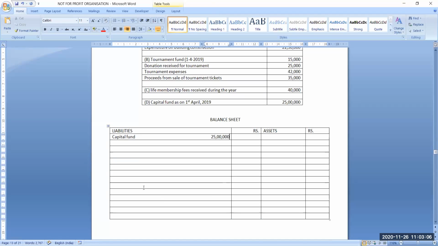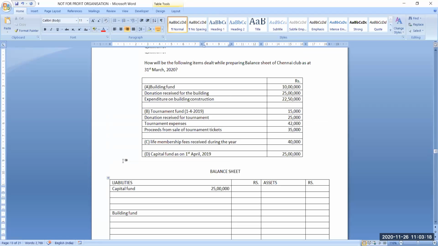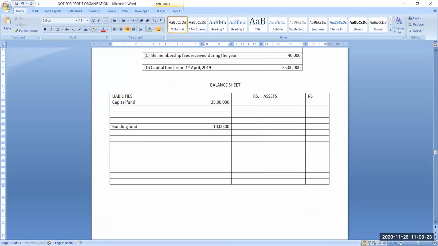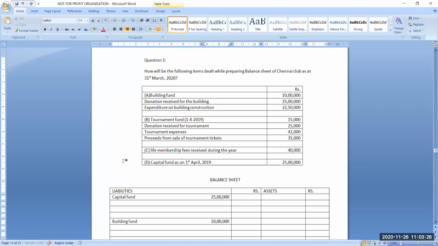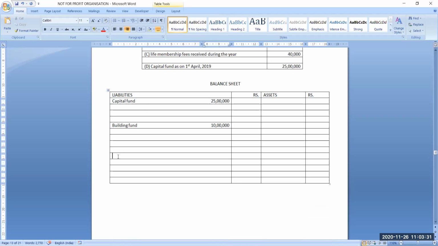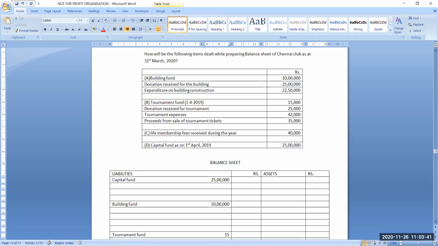Then we have a building fund, so we will write here building fund, and building fund is 10 lakh. Then we have a tournament fund. Tournament fund is 15,000.